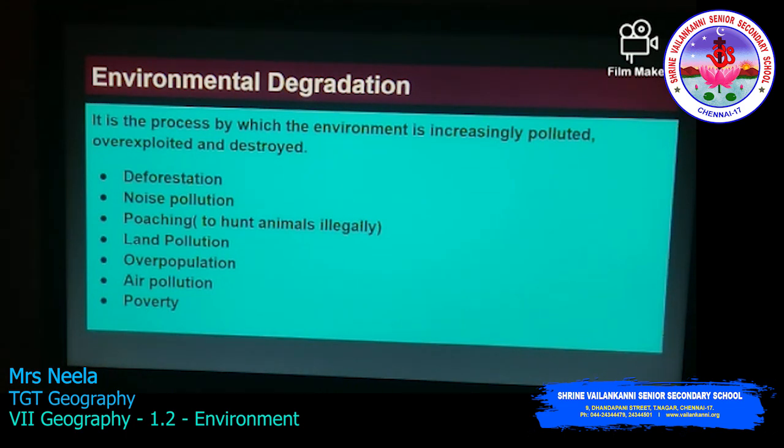Overpopulation: the needs will be more and more, so we will affect the environment, and the more we will be exploiting the environment. Air pollution, from industrial smoke and everything. Poverty, which again leads to malnutrition, hunger.